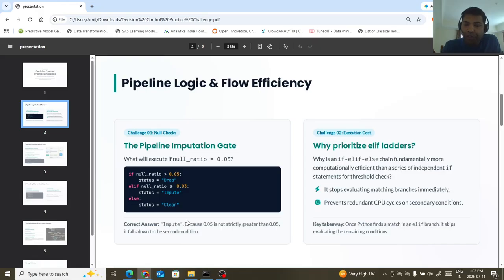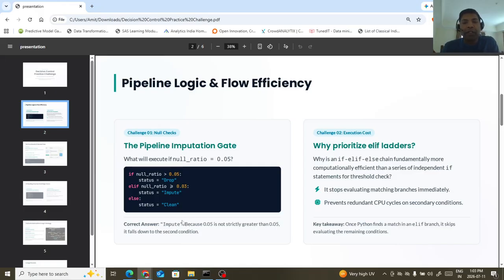So normally we do this: which are the columns we need to impute, which are the columns we should not impute, which are the columns that are clean, because this is the part that comes into the EDA. EDA is exploratory data analysis, where we write some code just to understand which columns we have to apply some transformations to, or do some kind of cleaning. So this is a very, very important stage while building some kind of model development, and this is a part of the EDA, right?